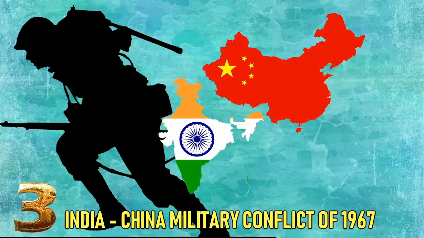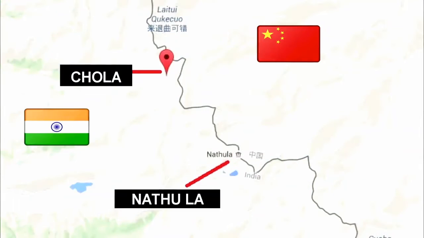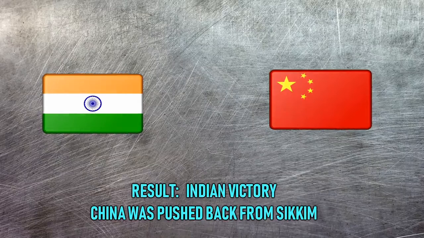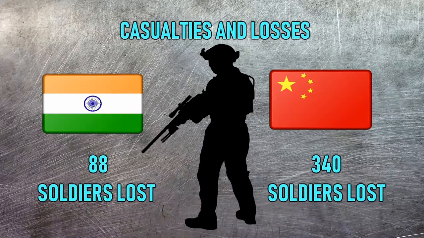Number 3. India-China Military Conflict of 1967. Well, it was not a war but a conflict. Conflict location: Nathula and Chola on the border between China and Sikkim. Result: Indian victory. China was pushed back from Sikkim. Casualties and losses. India, 88 soldiers killed. China, 340 soldiers killed.